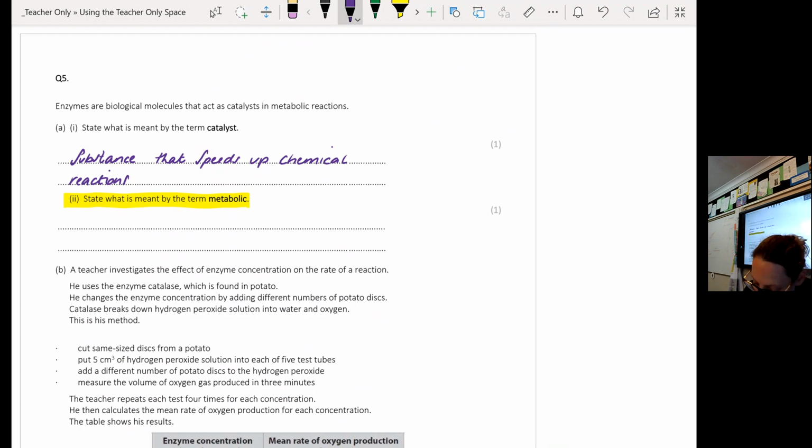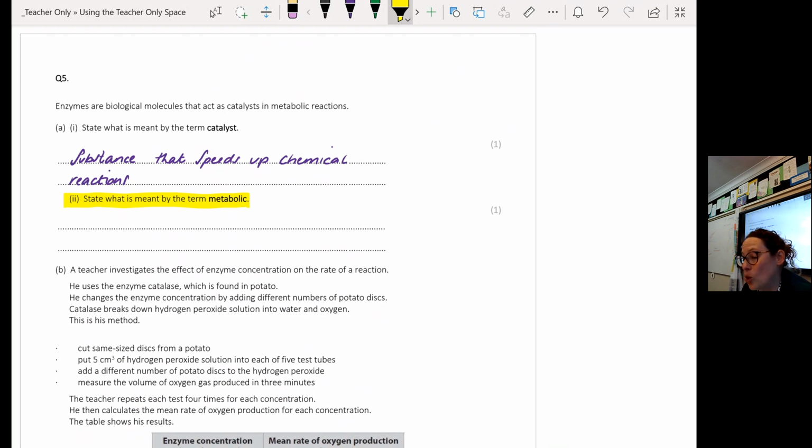So, state what is meant by the term catalyst. Lots of you could tell me what was meant by the term catalyst. Some of you weren't specific though. Some of you said it speeds up an experiment or will speed up a practical. I need to specifically know that a catalyst will speed up a chemical reaction, okay?